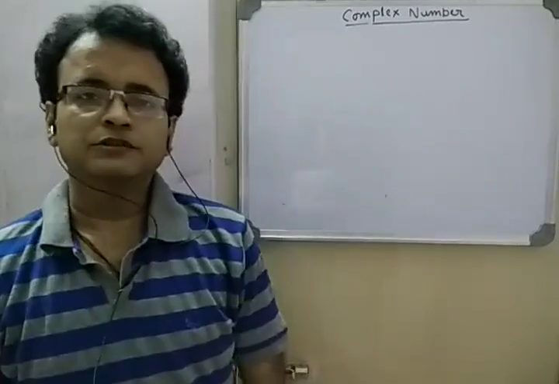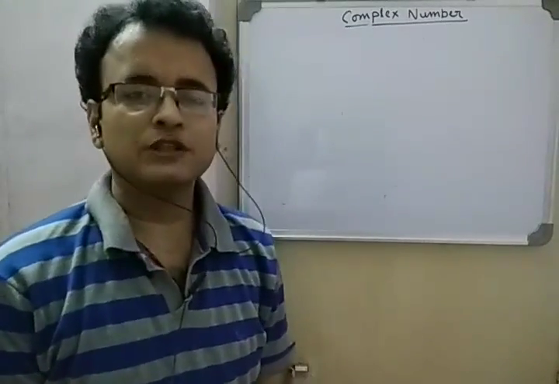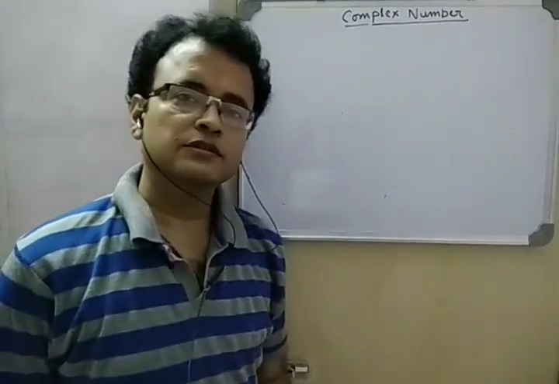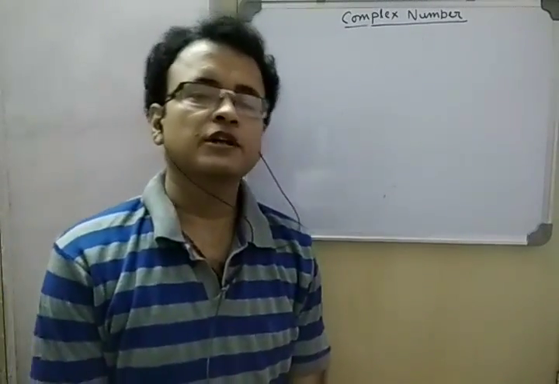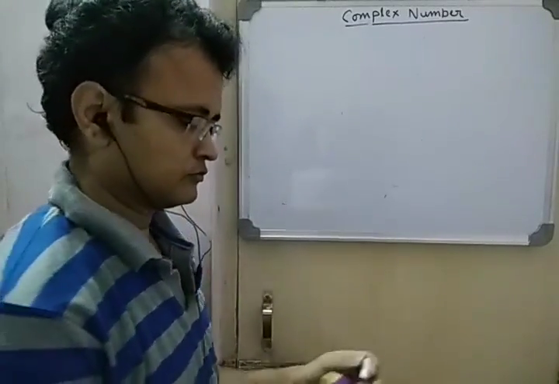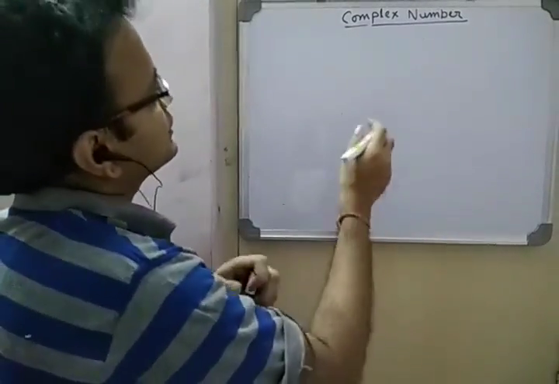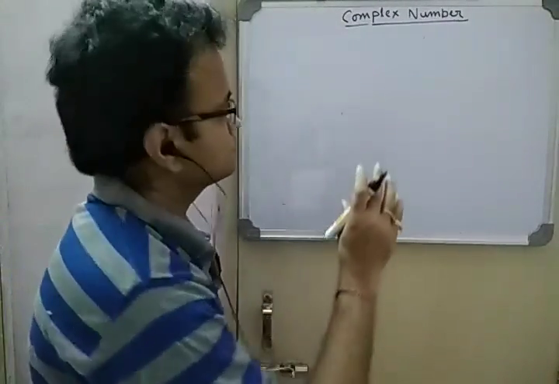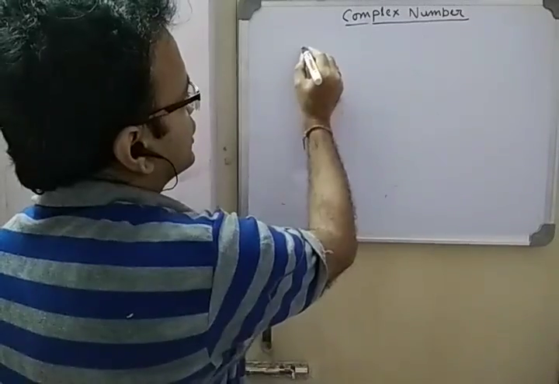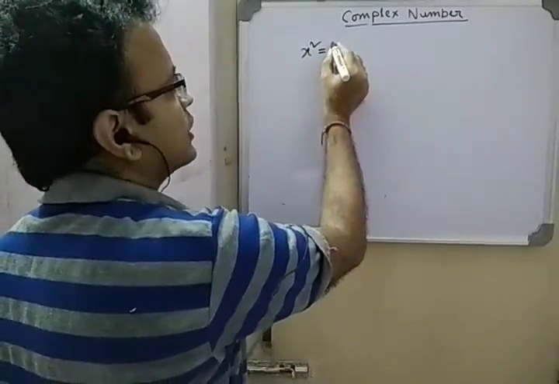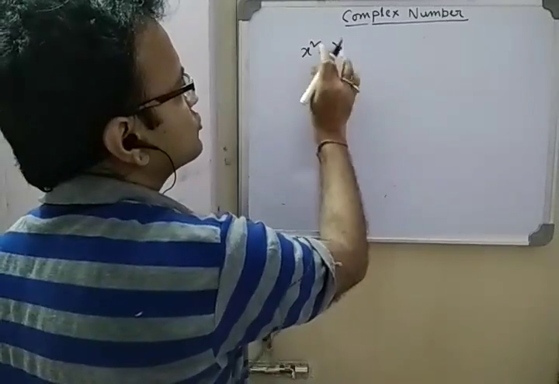Hello everybody, today we'll start on complex numbers. We'll try to understand why this concept of complex numbers came. For that, till now we have only discussed real numbers. The square of a real number is always greater than or equal to 0.